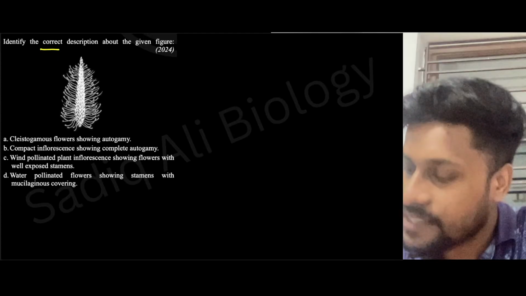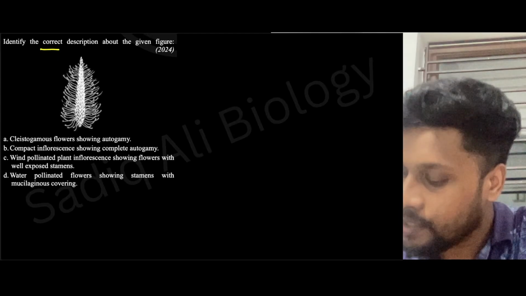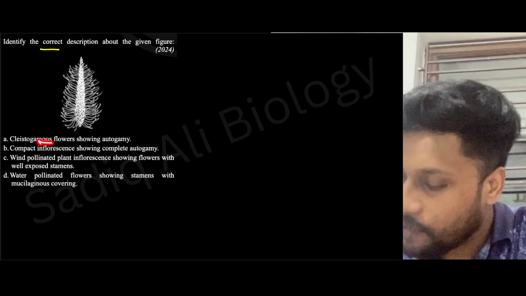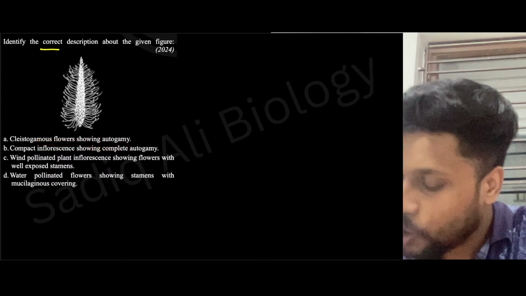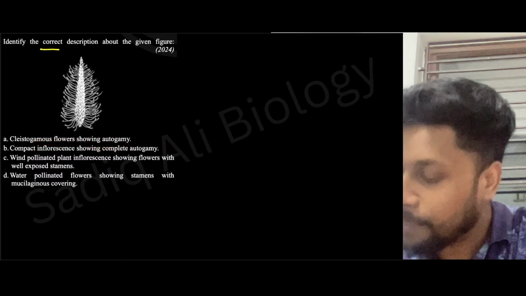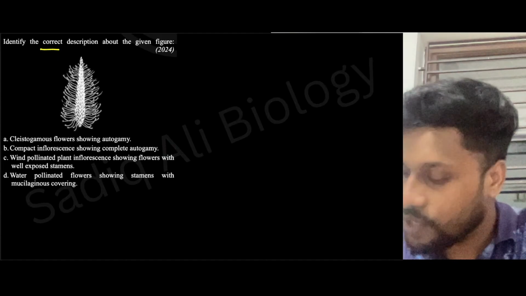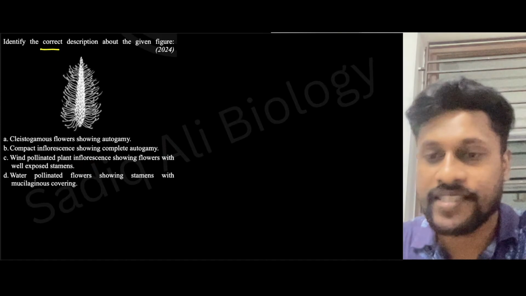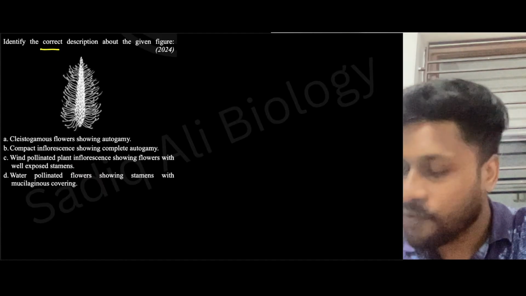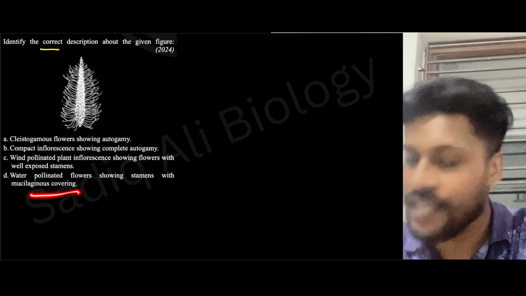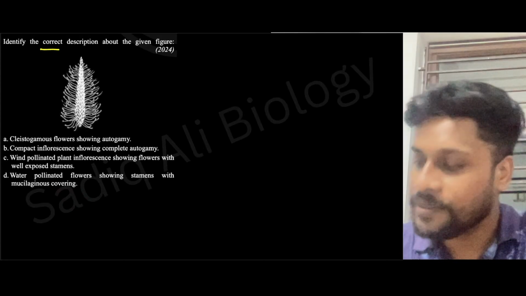Identify the correct description about the given figure. Cleistogamous flower showing autogamy; compact inflorescence showing complete autogamy; wind pollinated plant inflorescence showing flowers with well exposed stamens; and water pollinated flowers showing stamens with a mucilaginous covering. So what will be the answer here?